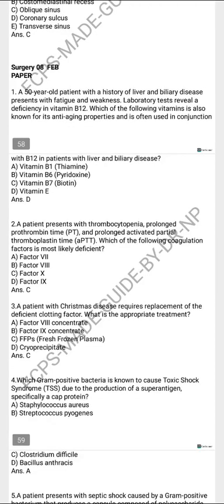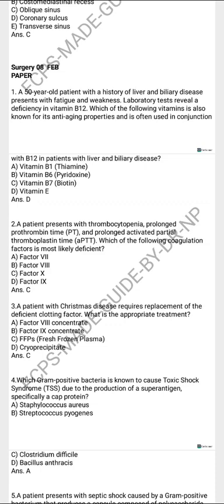So in today's video I'm gonna go through the quick recalls of surgery 8th February 2025 paper. So question number 1, a 50-year-old patient with a history of liver and biliary disease presents with fatigue and weakness. Laboratory test reveals a deficiency in vitamin B12. Which of the following vitamins is also known for anti-aging properties and often used in conjunction with B12 in liver and biliary diseases?